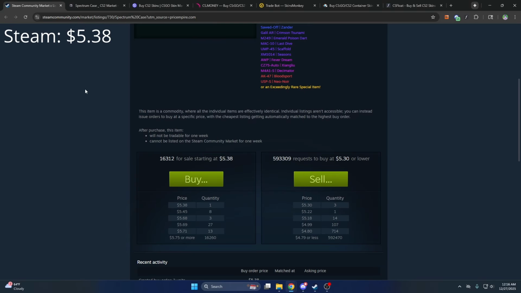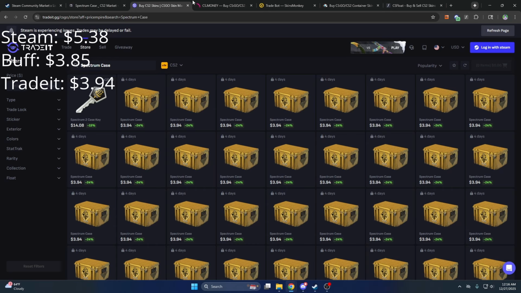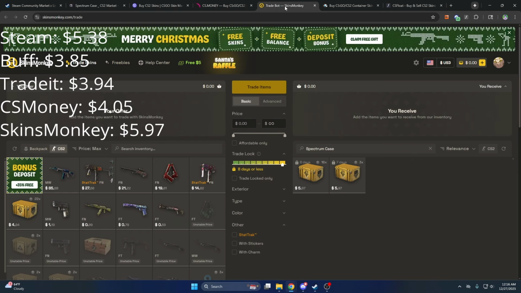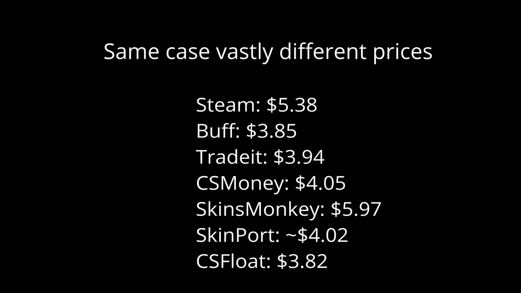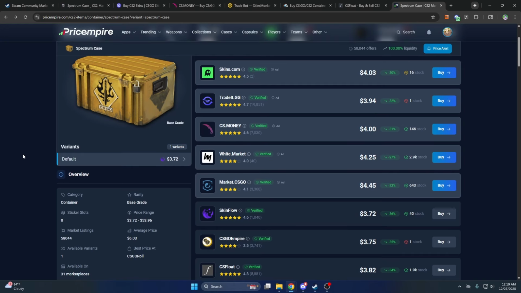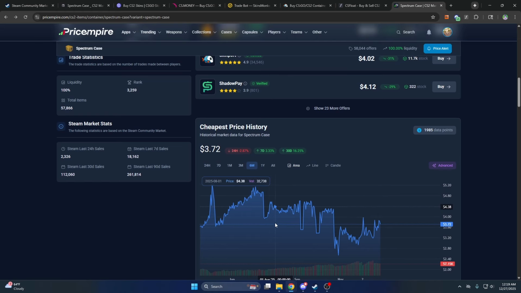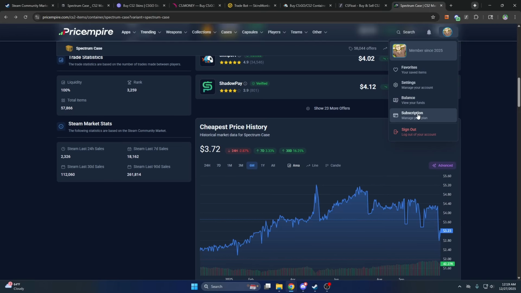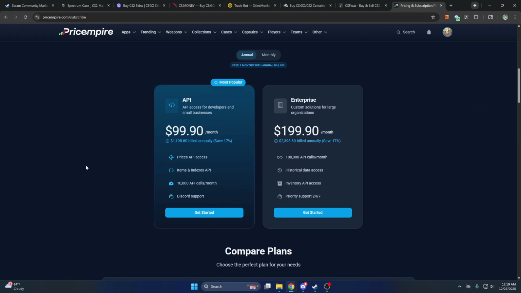Early in my research, I found if you only look at one marketplace, you're seeing a fraction of the truth. The website Price Empire was my first choice. They have the most trusted marketplaces listed all on one site. Sadly, they do not let you get historical data without paying for their API. And even if you do pay, you're not allowed to store that data.